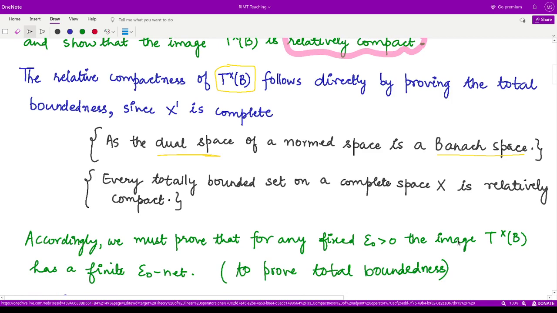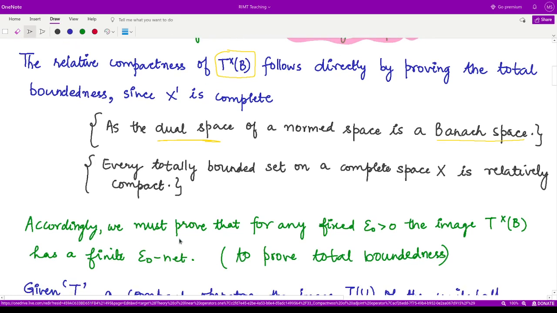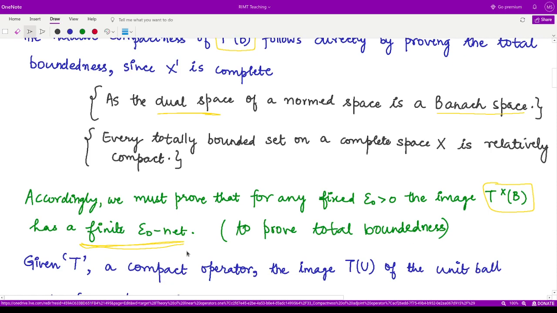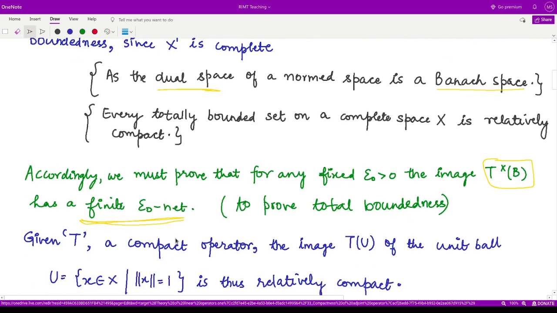So in order to prove the total boundedness here, what do we do? We take some epsilon naught net and we prove that for any fixed epsilon naught greater than 0, the image T cross B has a finite epsilon naught net, according to the definition for total boundedness. So this is what we wanted to prove here.